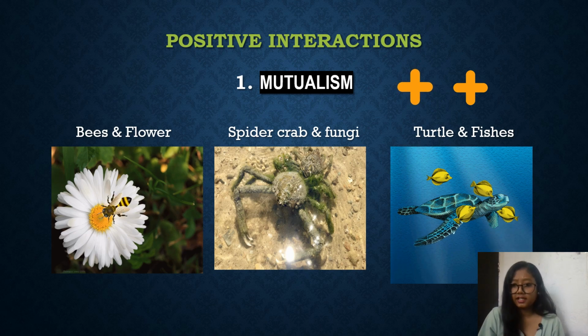In the third diagram, we see a turtle and fishes. The turtle's body is at times covered with algae and it is cleaned by the fishes. So in mutualism we see both organisms are benefited.